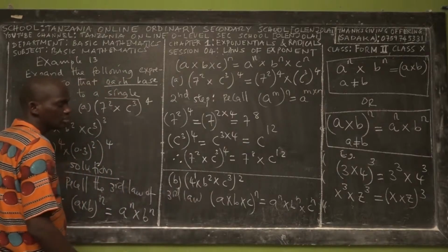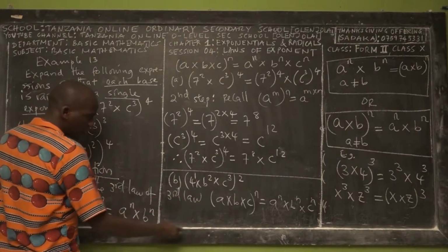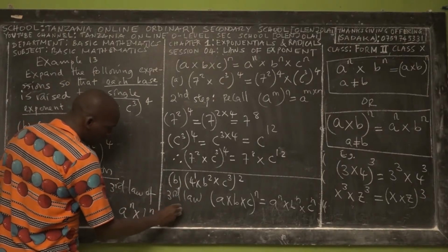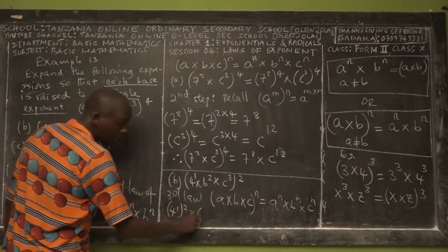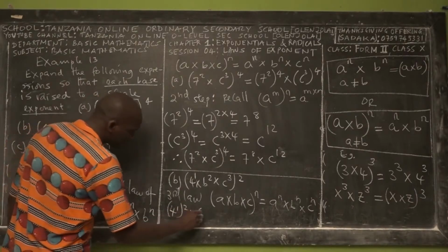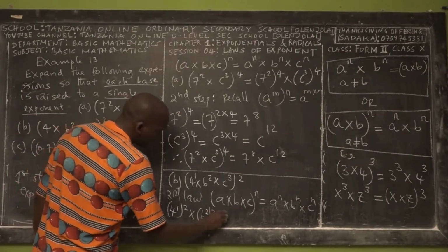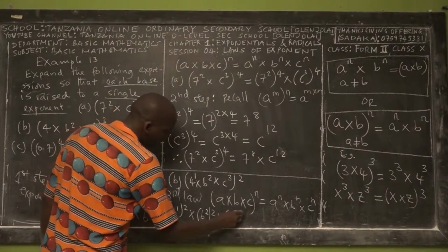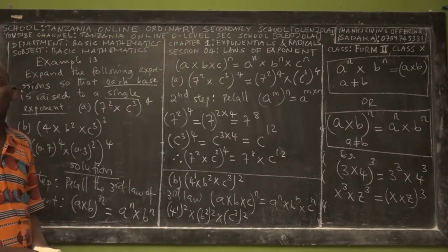But these also are what? Exponents are not bases. So because of the exponent, we say that with this law it is equal to what? 4 power 1 times what? 2, right? Yes. Multiplied by what? B exponent 2 power what? 2, multiplied by what? C exponent 3 power what? 2. So there we need which law?